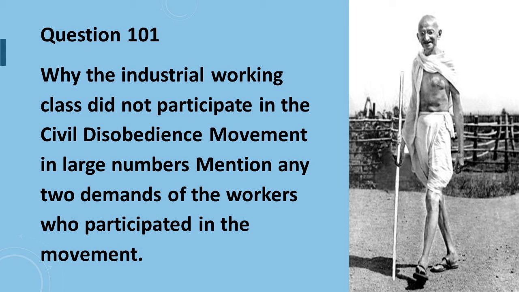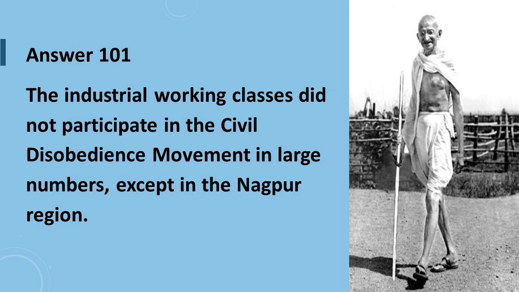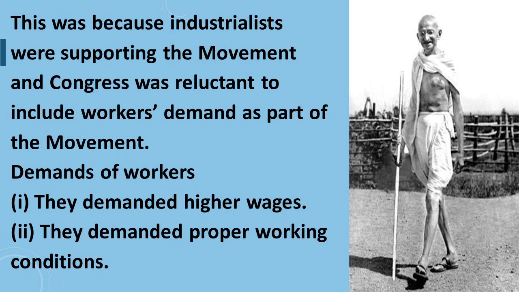Question number 101 is, why the industrial working class did not participate in the civil disobedience movement in large numbers? Mention any two demands of the workers who participated in the movement. Answer to question number 101 is, the industrial working class did not participate in the civil disobedience movement in large numbers except in Nagpur region. This was because industrialists were supporting the movement and Congress was reluctant to include workers' demands as a part of the movement. Demands of the workers were, they demanded higher wages, they demanded proper working conditions.